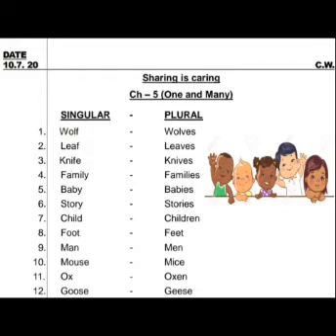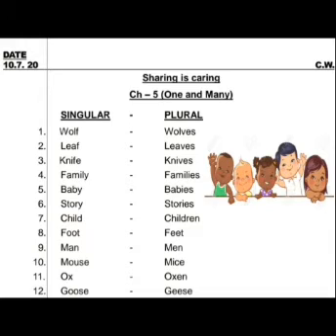So dear kids, put today's date and classwork. Today's date is 10th July 2020. Quotation is sharing is caring. Then write chapter 5, one and many. Now leave one line. Write the heading singular, plural. Now number 1 is wolf, WOLF, and the plural is wolves, WOLVES. We have removed F and we have added VES.